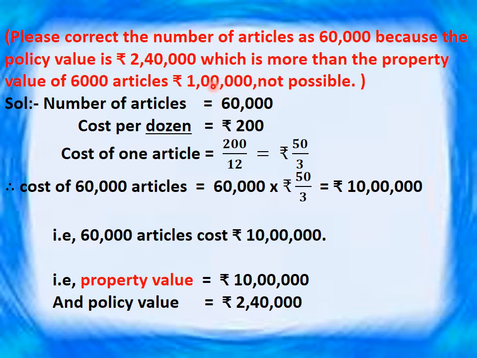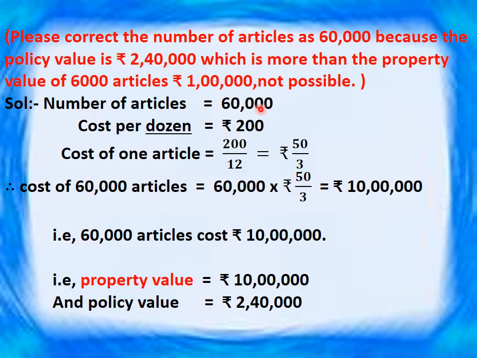And property value never be less than the policy value. Always the policy value equal or less than the property value. So you have to make it 60,000, then only the property value will be more than the policy value.